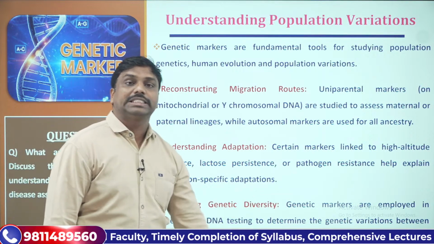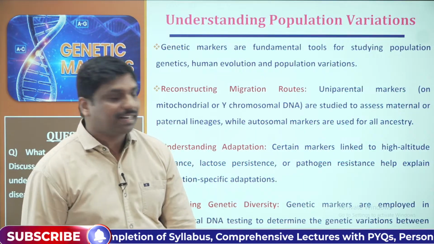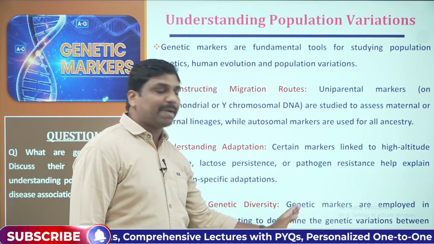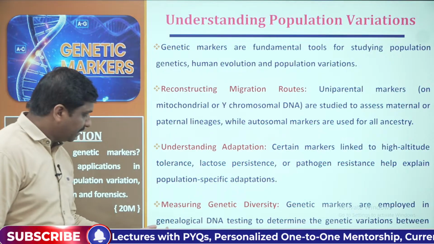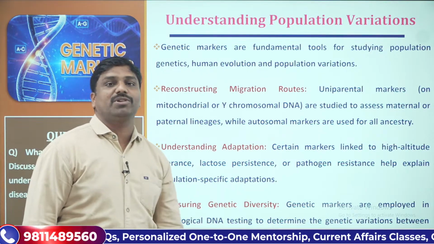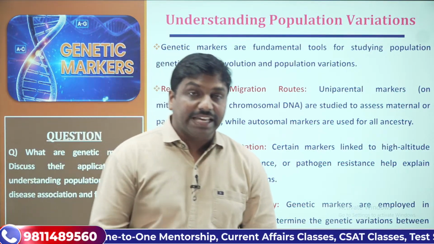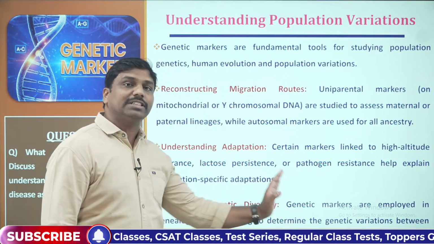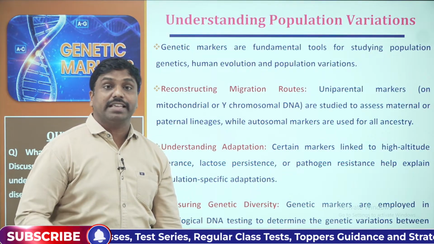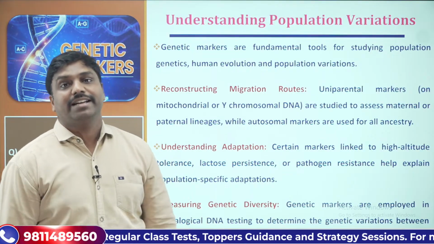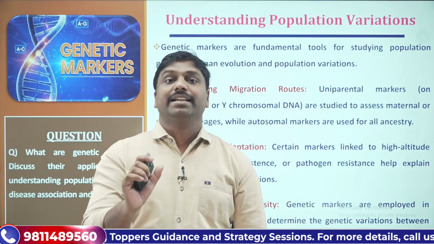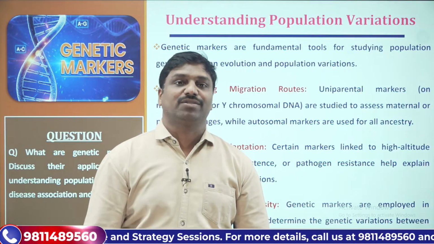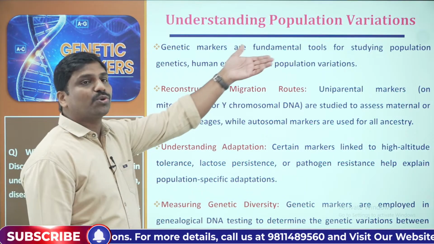With the help of genealogical testing and analysis, they determine the genetic variations between individuals or populations. That's how we can systematically understand variations among the populations, because they are known for polymorphic nature. Existing variations show variations, so that's why populations also show variations.